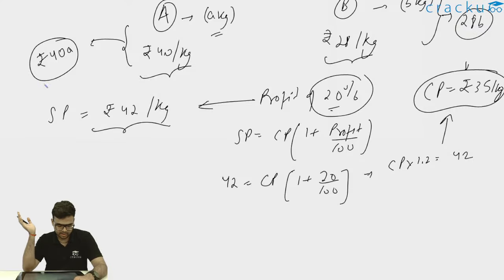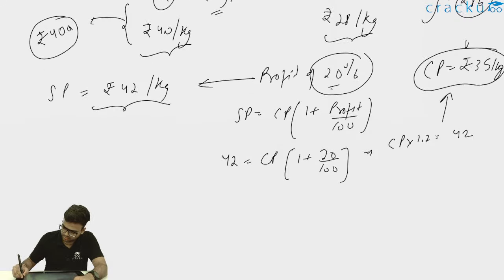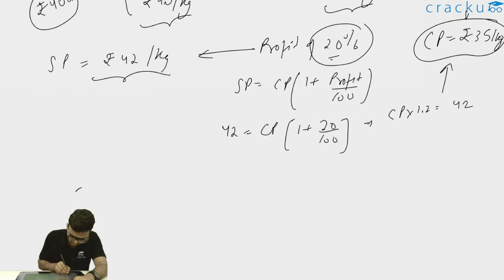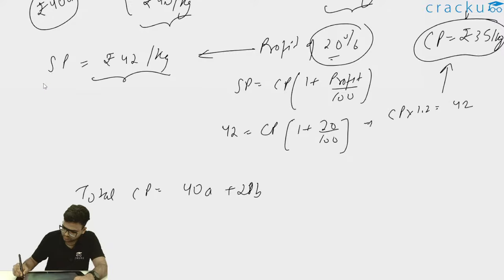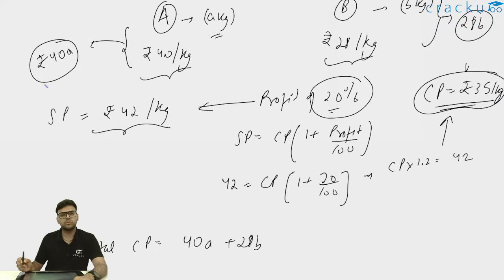So the total cost price is 40a plus 28b. Now the entire mixture can be sold at rupees 35 per kg. If I have a kgs from A and b kgs from B, the total quantity is a plus b kgs.